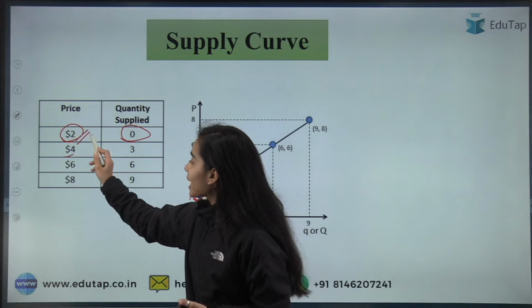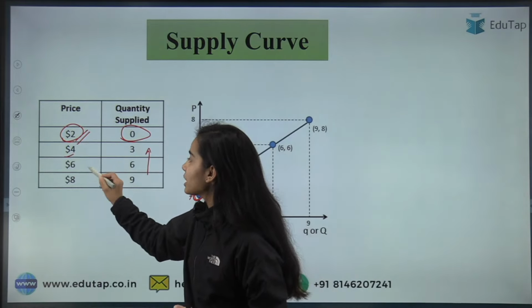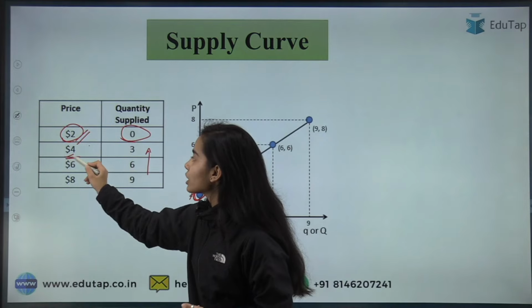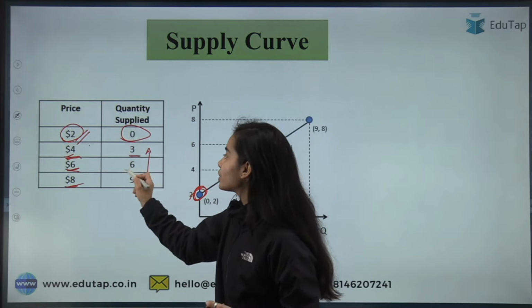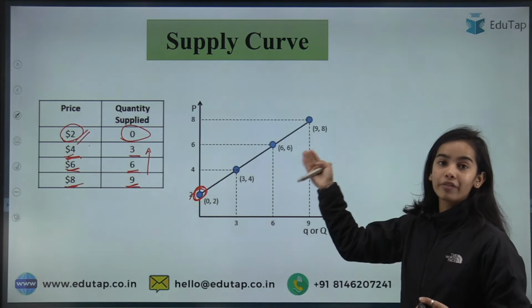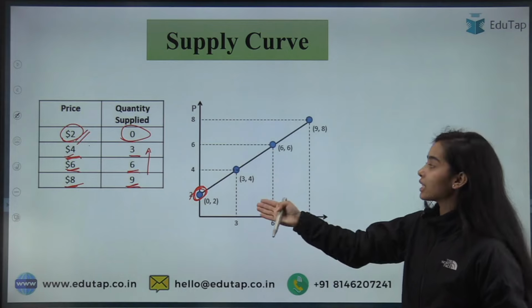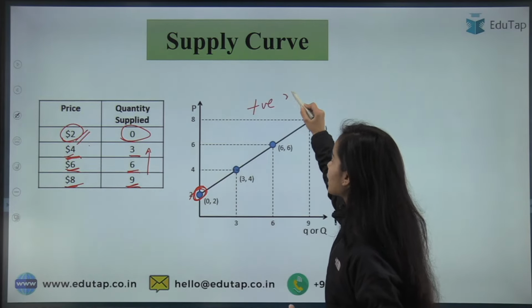So when the price is increasing, the quantity supplied will also increase. This has been increasing from $4 to $6 to $8, and the quantity has also been increasing to 3, 6, 9. That's why there is a positive sloping curve, an upward sloping curve. Okay, that shows us the positive relationship.